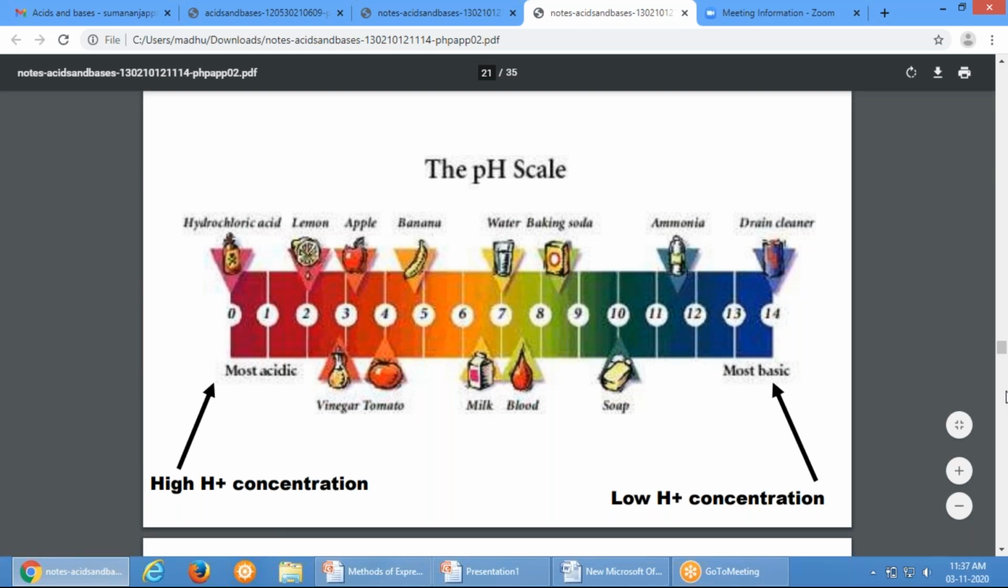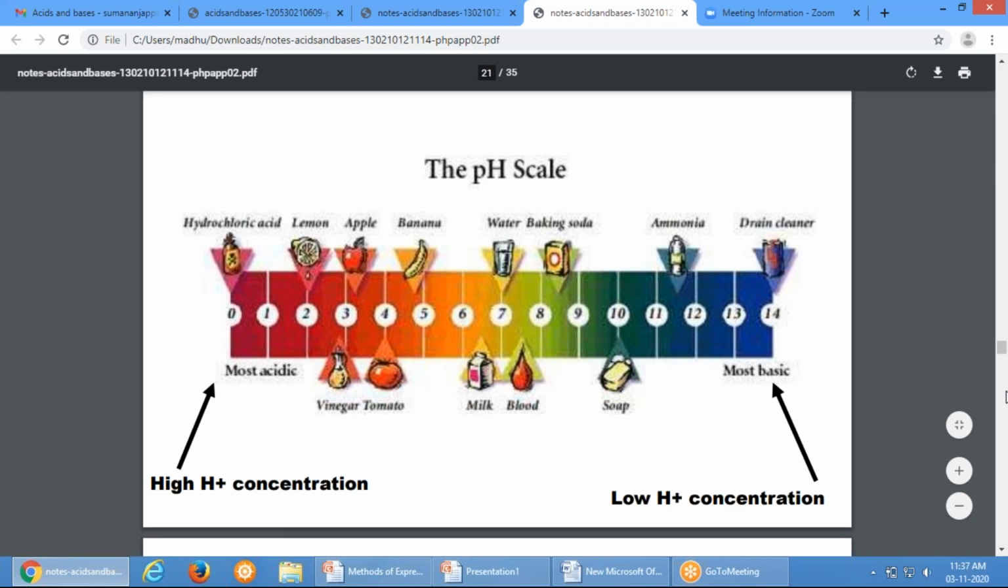So hydrochloric acid is near to 0. Lemon will have pH 2. Apple pH 3. Vinegar 2.2 to 3. Apple will be 3 to 4. Tomatoes will have 4. Banana 4 to 5 pH. Water, you can see it's a neutral molecule.